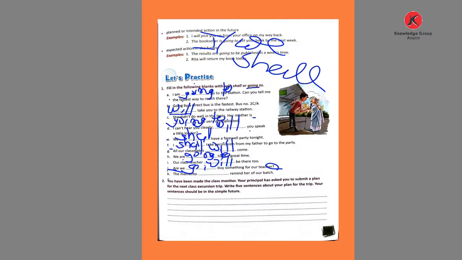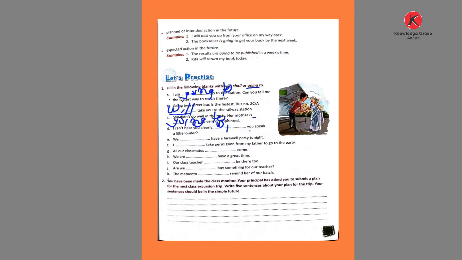Now comes the second. This is for you as homework. You have been made the class monitor. Your principal has asked you to submit a plan for the next class excursion trip. Write 5 sentences about your plan for the trip. Your sentences should be in the simple future.